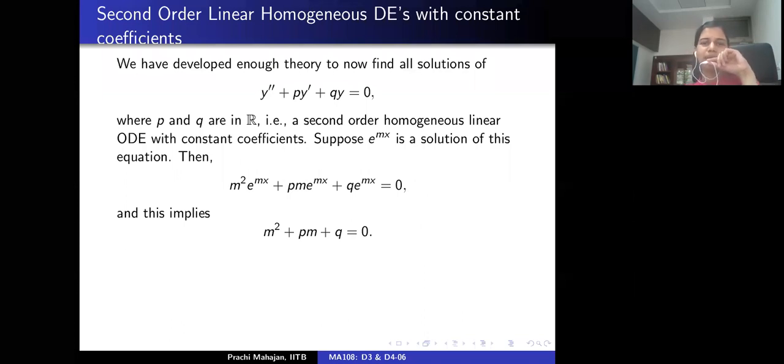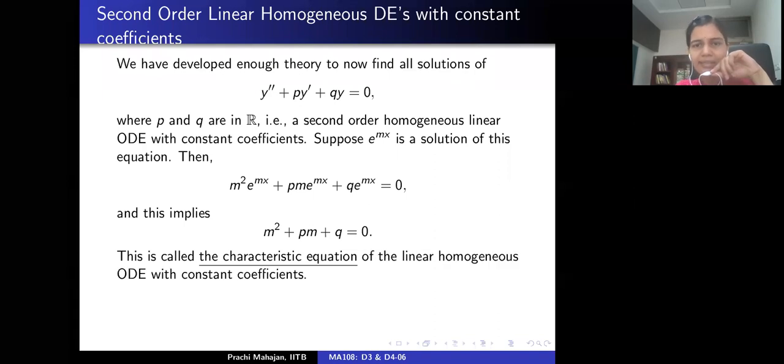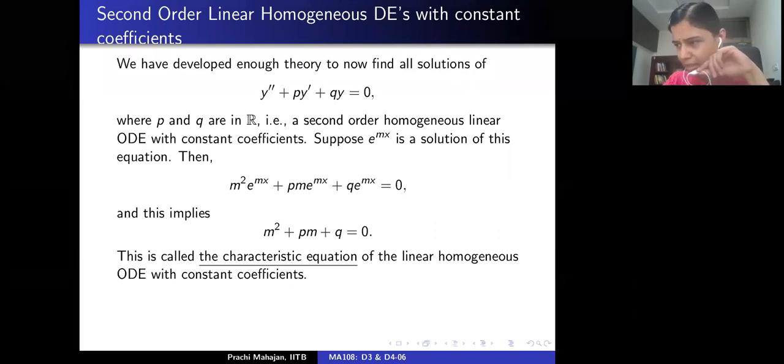This is called the characteristic equation of the linear homogeneous ordinary differential equation with constant coefficients.